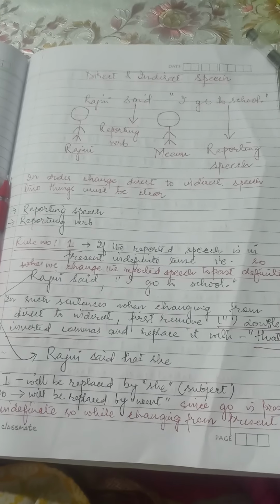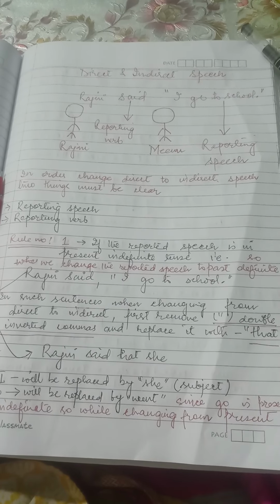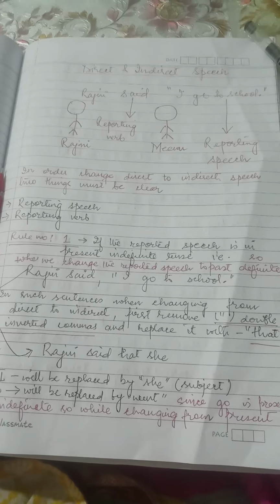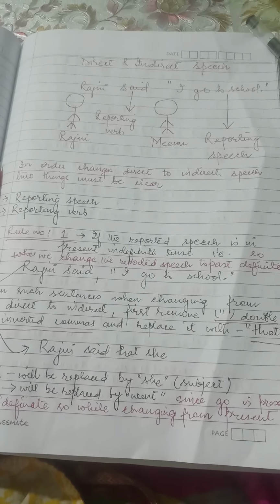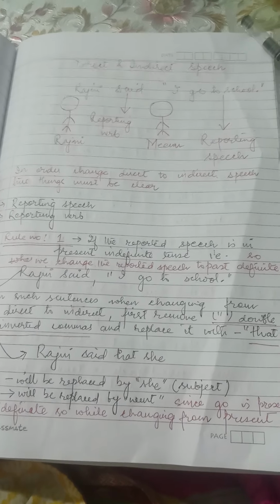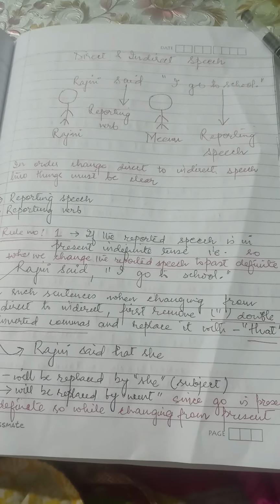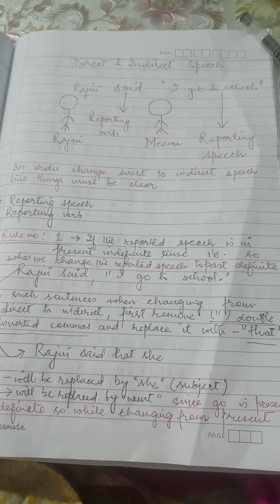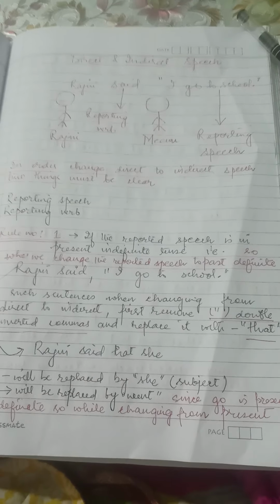And whatever written material is shown here in the video, please try to note that material down in your copy, so that during the time of examination, when you revise, it gets easier for you. Now I hope everything must be clear to you. What is direct and indirect? Direct speech and indirect speech is simply narrating something to someone. That is direct and indirect speech.